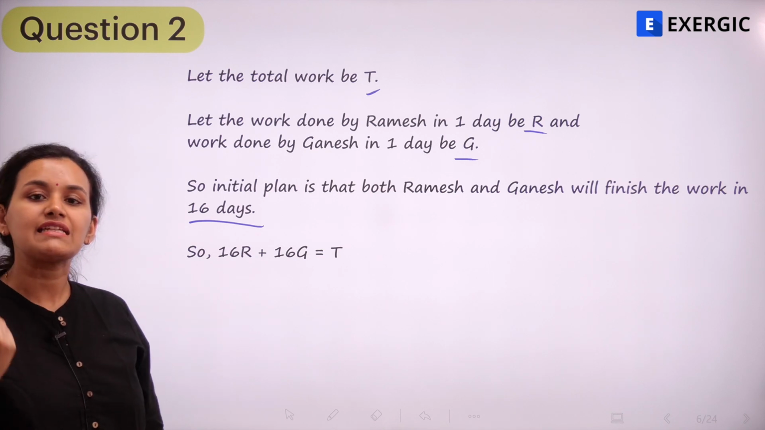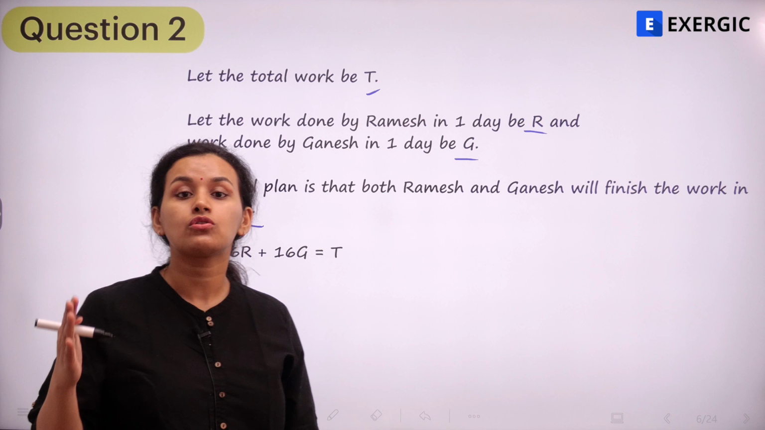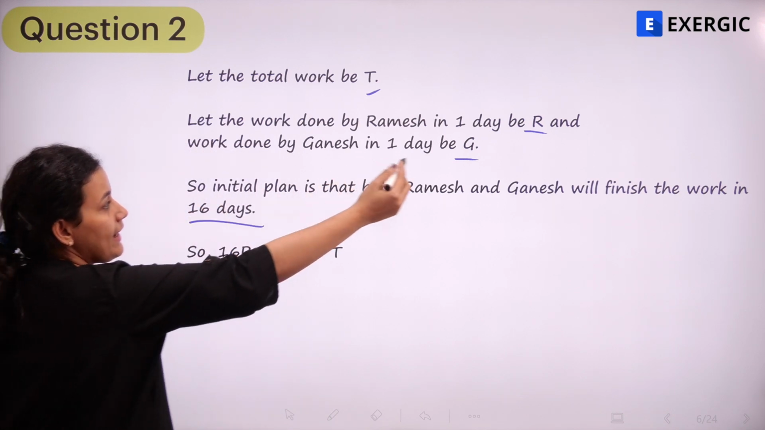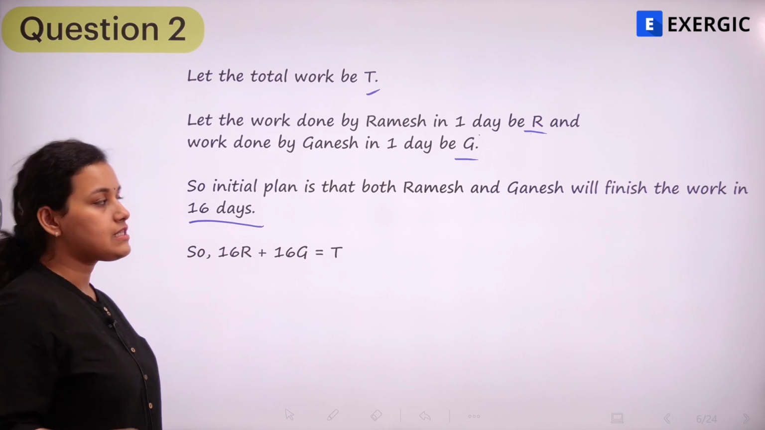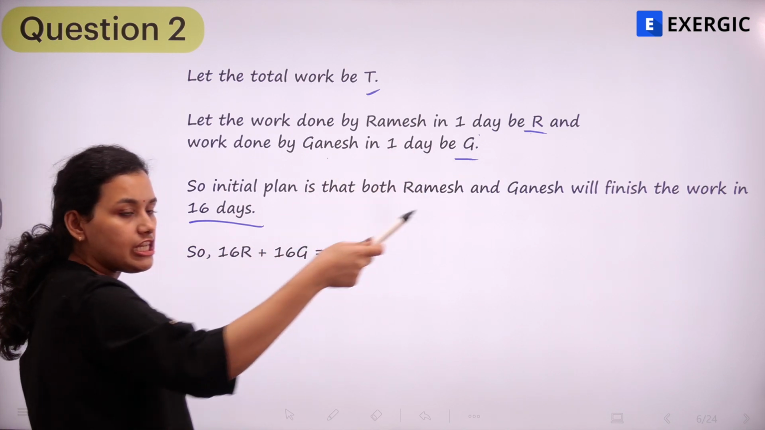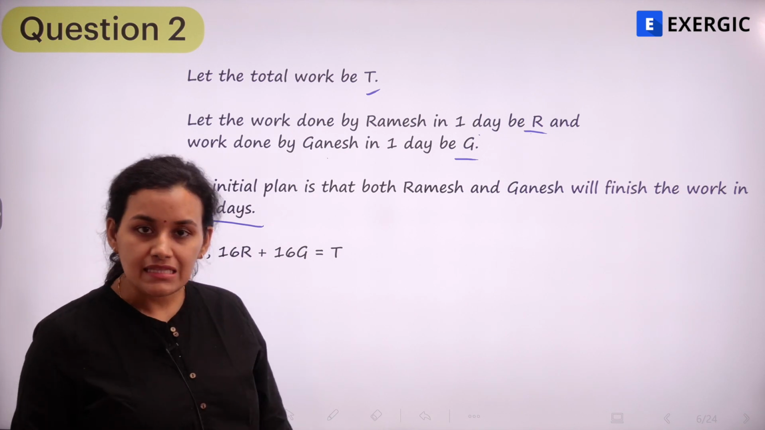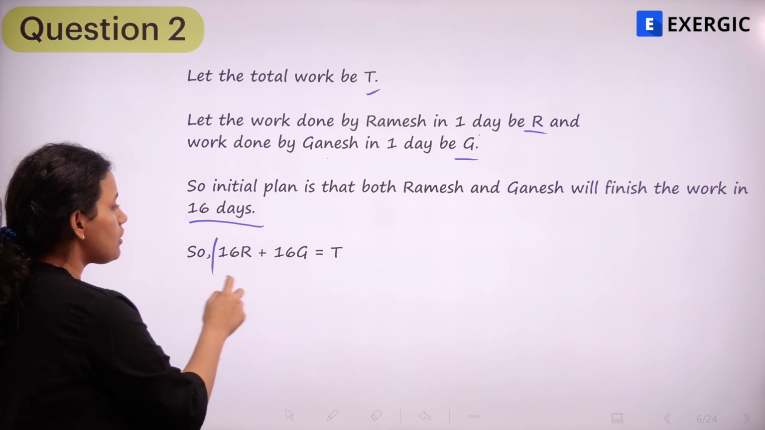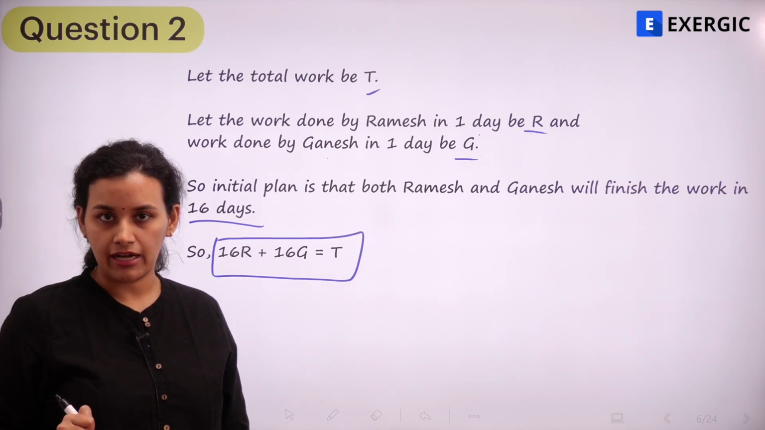That means for 16 days Ramesh works, 16 days Ganesh works, right? So what is the total work? If in one day work is R, so 16 days work is going to be 16R. Similarly, one day work of Ganesh is G. So 16 days work is 16G, and that 16R plus 16G is nothing but my total work T that I have taken. So this is the first equation that we can arrive at.